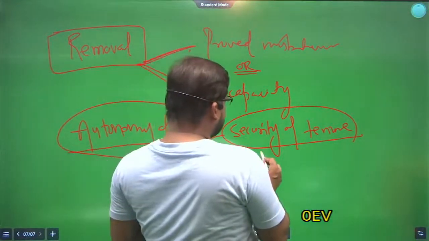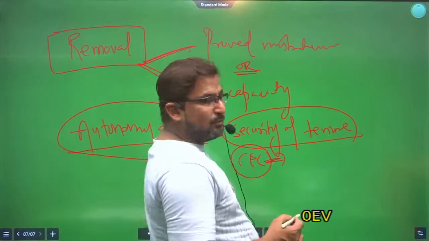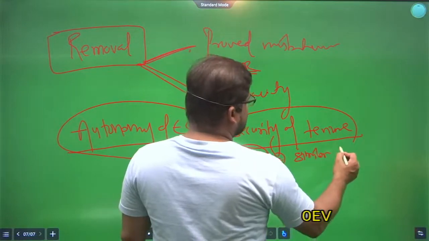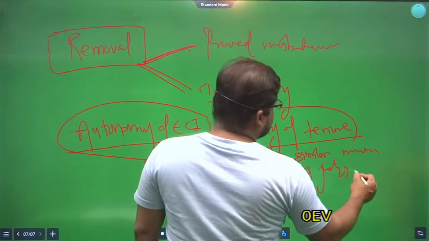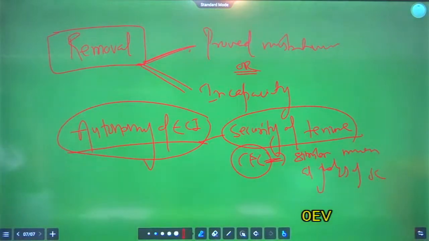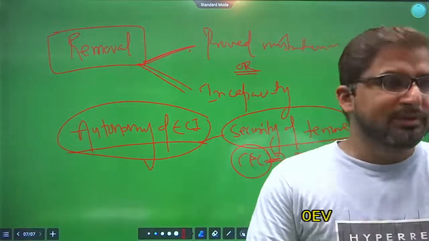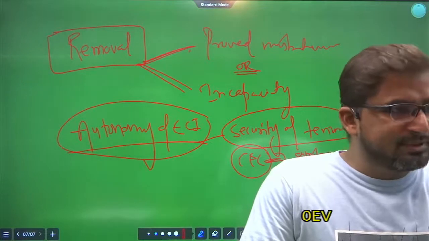The Chief Election Commissioner can be removed in a manner similar to the judges of the Supreme Court. Like Supreme Court judges, they can be removed with a two-third majority on the ground of proved misbehavior or incapacity.